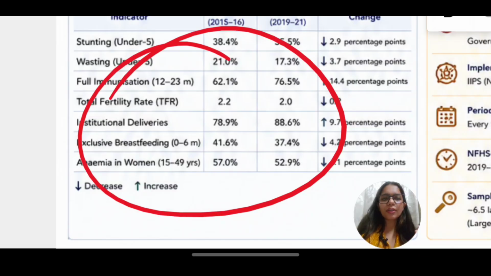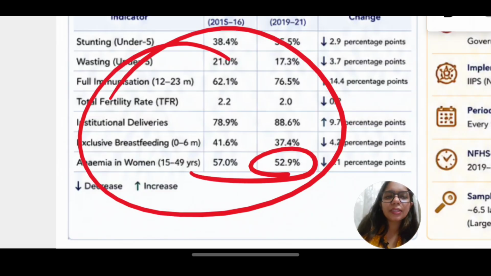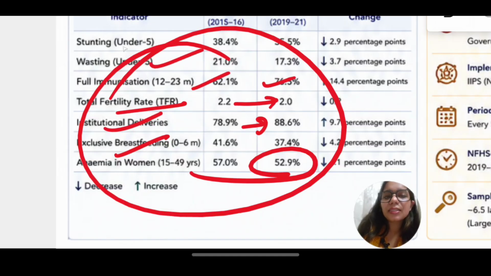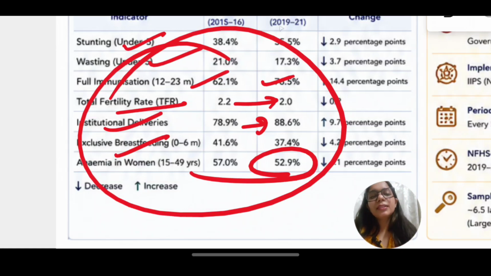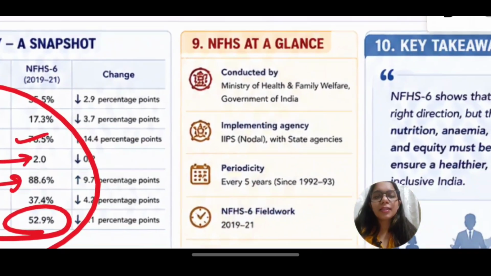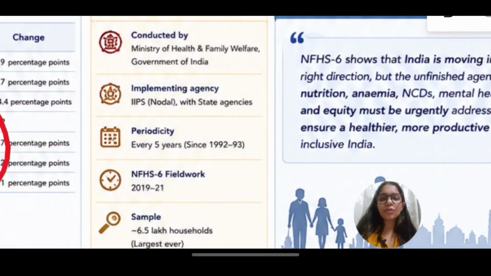We have also covered this in a previous video. You can also watch that video to have a more comprehensive look. Anemia has come down to 52%, breastfeeding has come down, institutional deliveries have increased, total fertility rate has come down to 2.0, full immunization has increased, wasting has decreased, stunting has decreased. So this data shows that there are things that we should celebrate, but we also have to cover what measures need to be taken to counter the shortcomings.